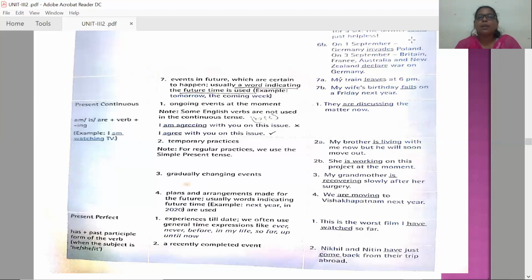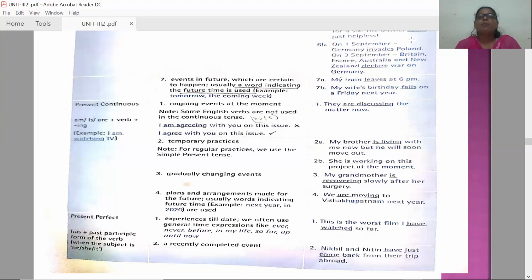And second example, she is working on this project at this moment. On this project, she is working at this moment, but later she may go with the other project. That is temporary practices. When we are talking about that, you can use present continuous tense.